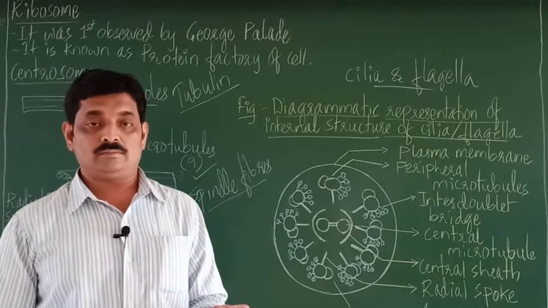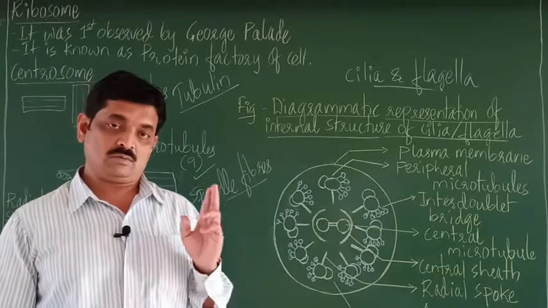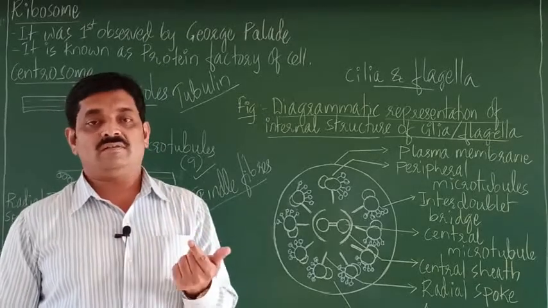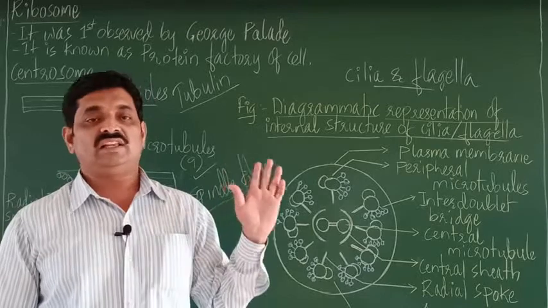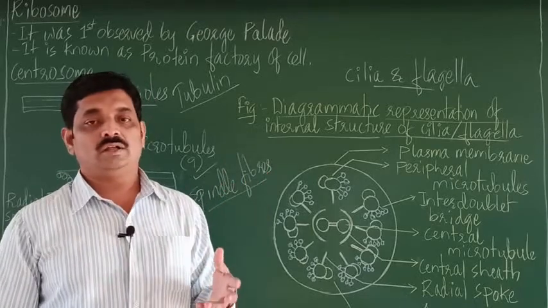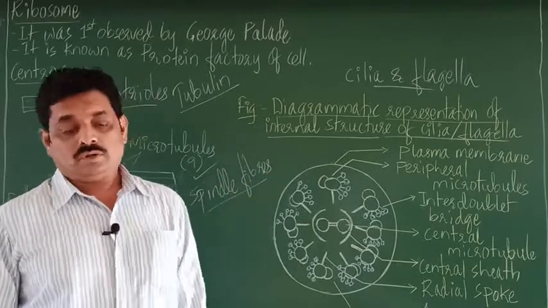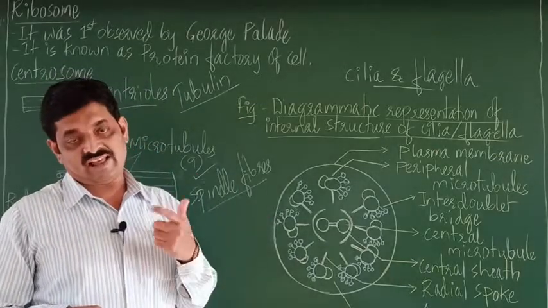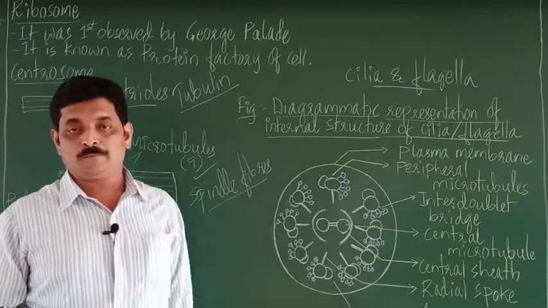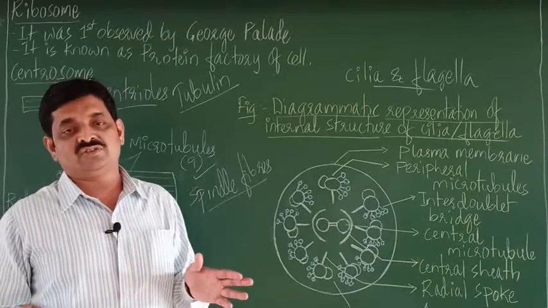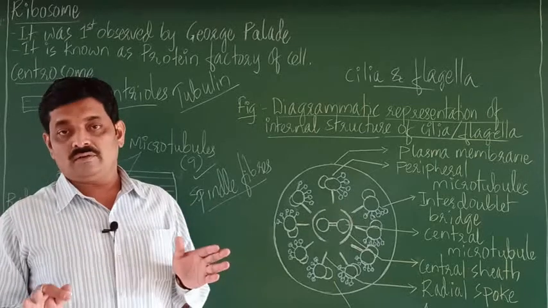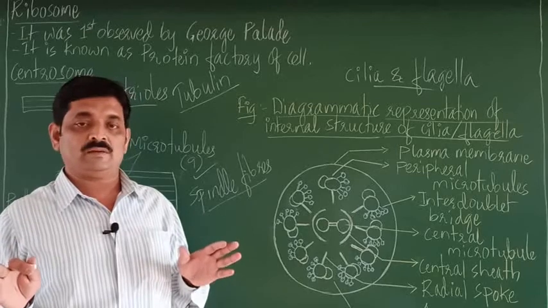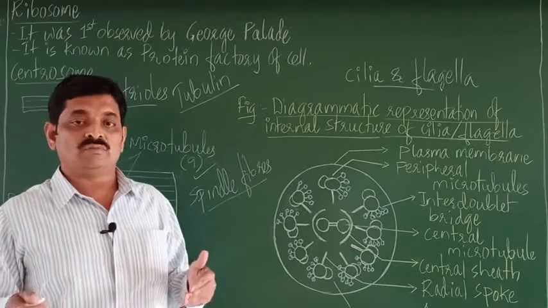One is called cilium, right? Many cilia, one cilium. Many flagella, one flagellum. So cilia and flagella are the locomotory organs. Here cilia are small, whereas flagellum is large. So that is the difference between cilia and flagellum, right? Cilia are small, flagellum is large. Function same, they help in locomotion or movement.